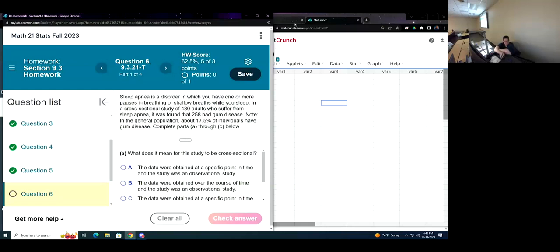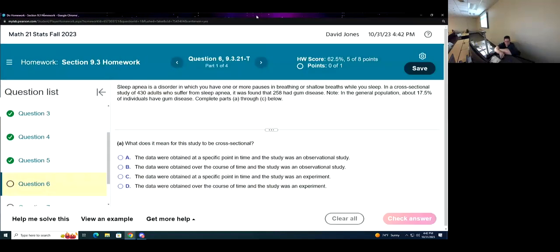All right, question A says, what does it mean for this to be a cross-sectional study? A says the data were obtained at a specific point in time, and the study was an observational study. The data was obtained over the course of time, and the study was an observational study. The data was obtained at a specific point in time, and the study was an experiment. And the data was obtained over the course of time, and the study was an experiment.